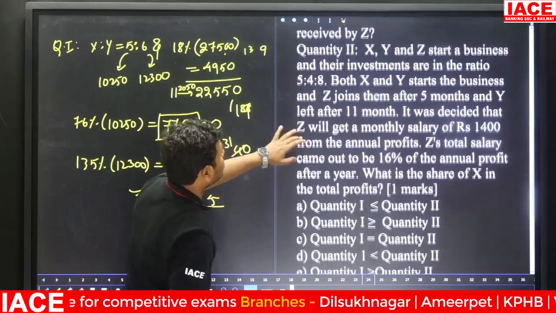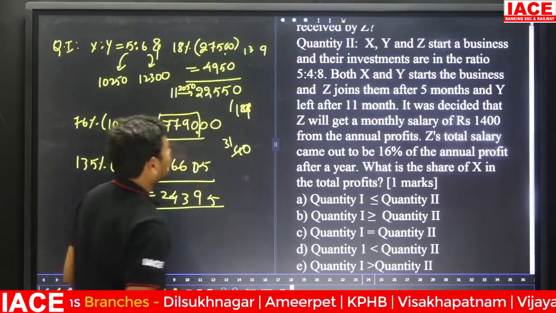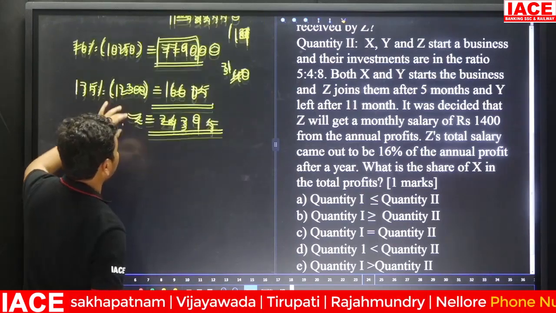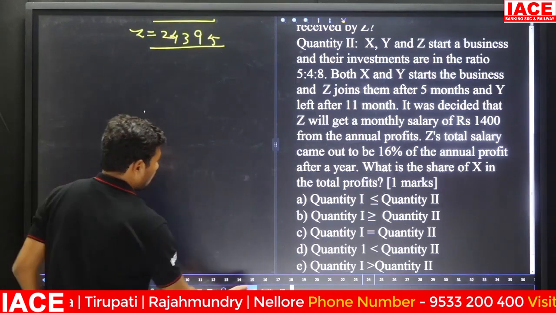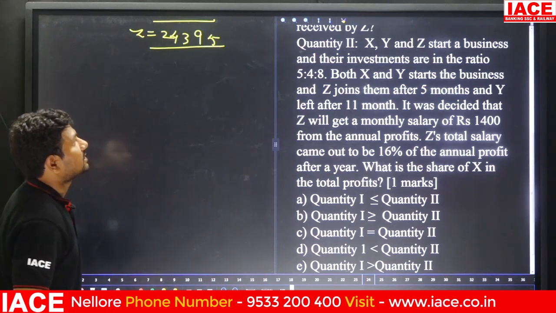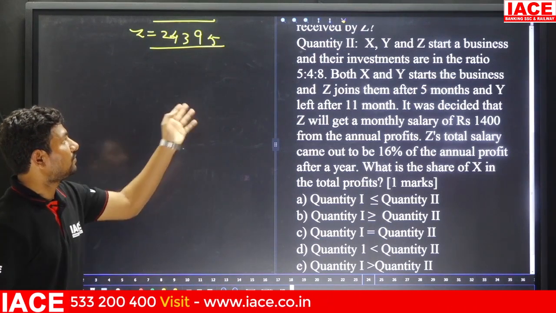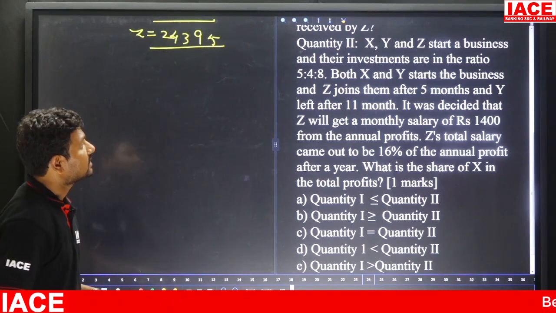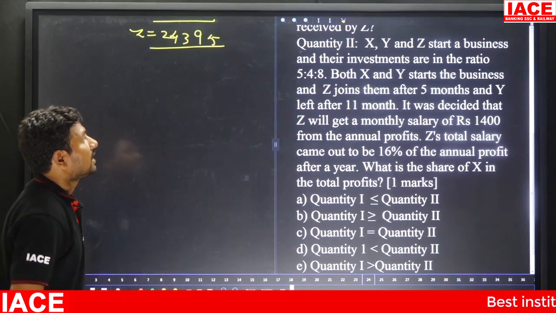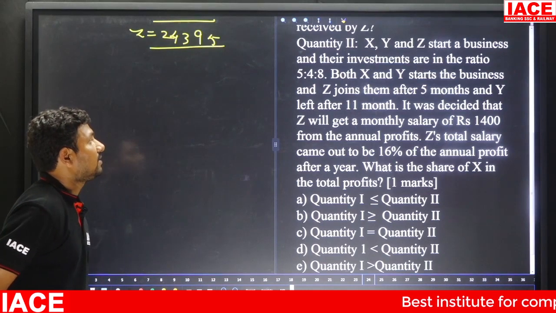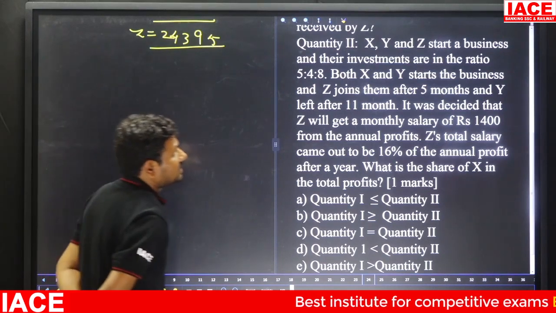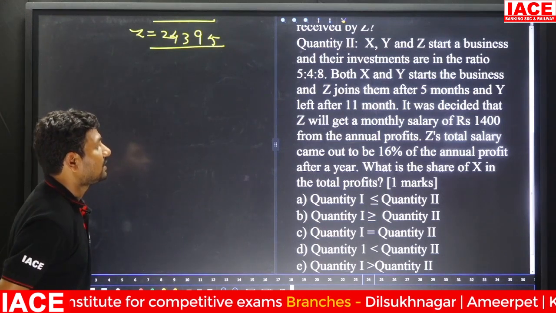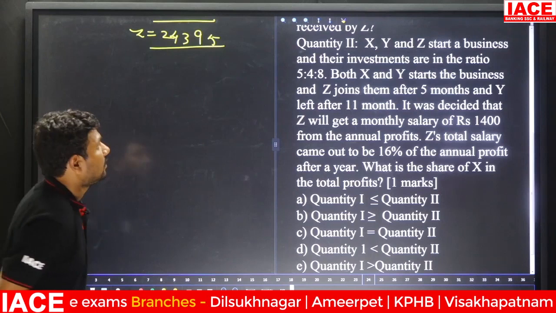Quantity 2. X, Y, Z started, and quantity 1 is 24,000 change, and quantity 2: X, Y, Z start a business, their investments are in the ratio 5:4:8. Both X and Y start the business, and Z joins them after 5 months, and Y left after 11 months. It was decided that Z will get monthly salary of 1400 from the annual profits. Z's total salary came out to be 16% of annual profit of a year. What is the share of X in the total profit?